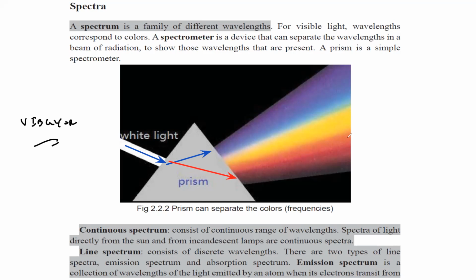And different wavelengths mean the photons will be different. For their photons, we have the formula E equals hf, or E equals hc over lambda. So violet has the highest frequency, so it will have the shortest wavelength, and it will have the highest energy as well, because energy and frequency are directly proportional. Red has the lowest frequency and the longest wavelength, so it will have a smaller amount of energy. So a photon of red light has low energy compared to a photon of violet.